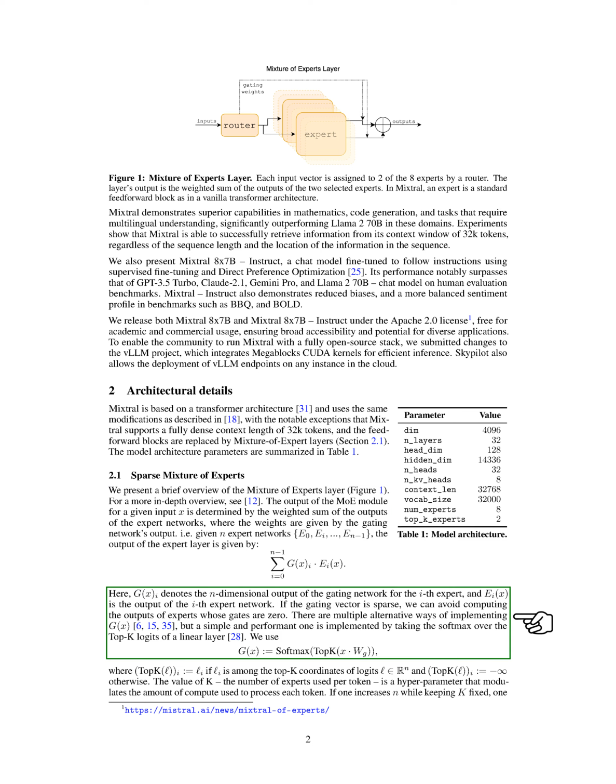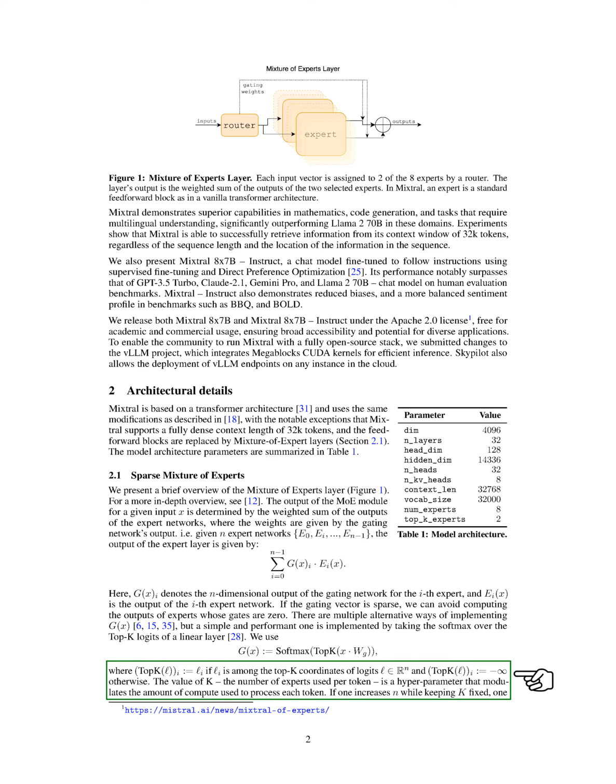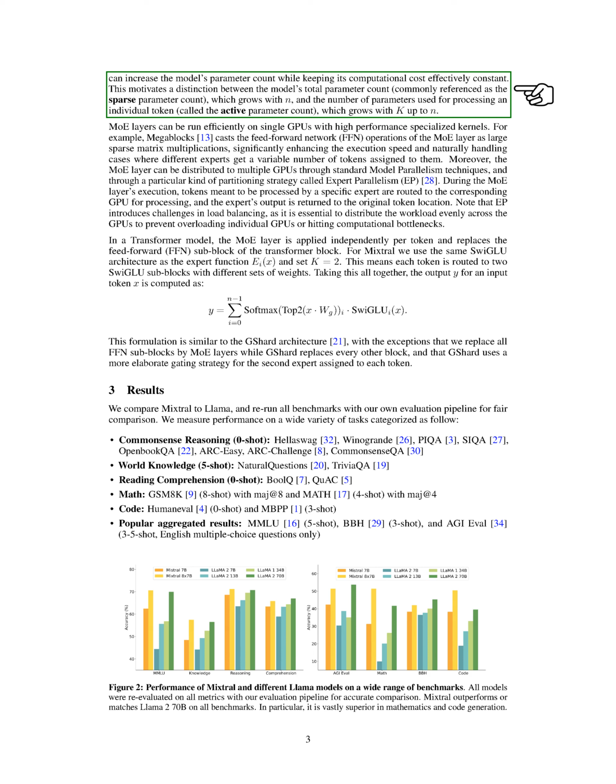If the gating vector is sparse, we can avoid computing the outputs of experts whose gates are 0. We use a simple and performant method of implementing this by taking the softmax over the top-k logits of a linear layer. The number of experts used per token, denoted by k, is a hyperparameter that modulates the amount of compute used to process each token. If one increases the number of experts while keeping the number of parameters used for processing an individual token fixed, one can increase the model's parameter count while keeping its computational cost effectively constant.